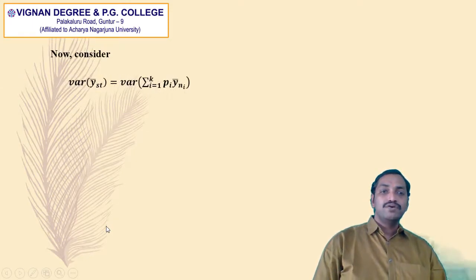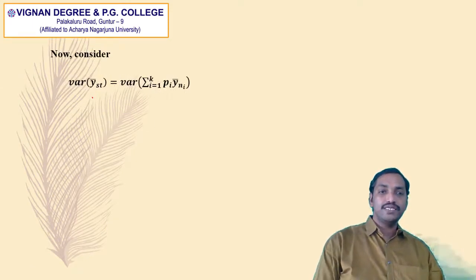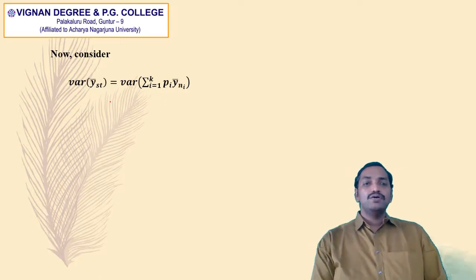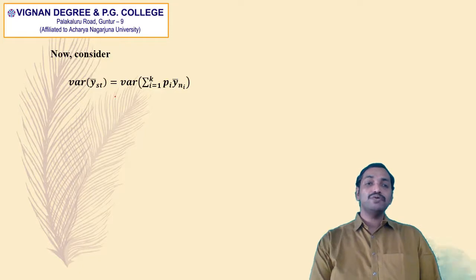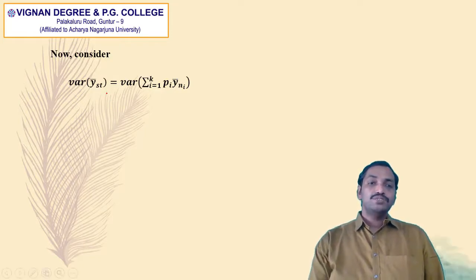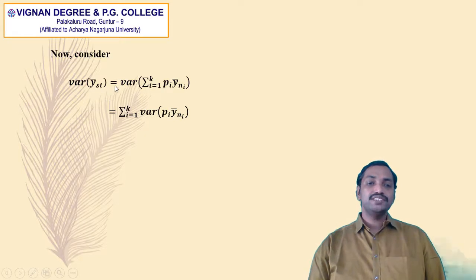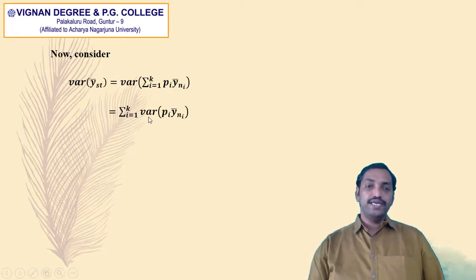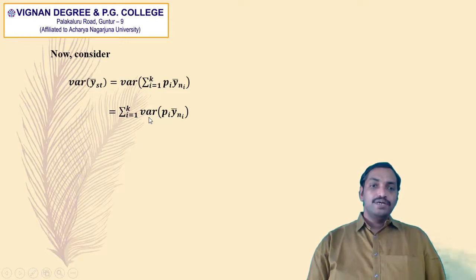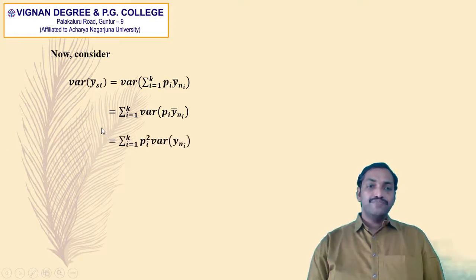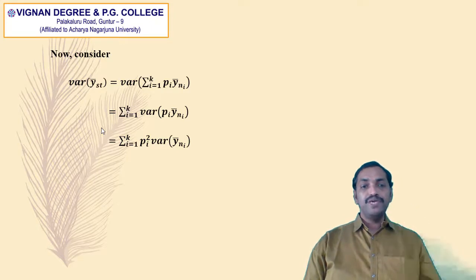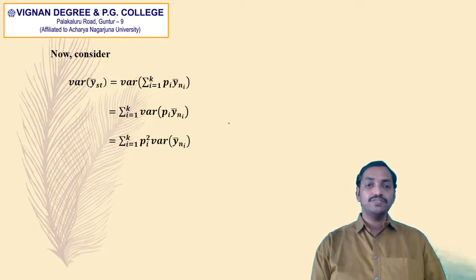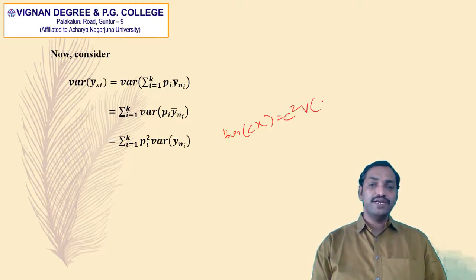Now consider the variance of y bar st. The variance of y bar st can also be written as the summation i equal to 1 to k of Pi into Yi bar. We saw this in the notations and terminology part in the last video. That is equal to the summation i equal to 1 to k of variance of Pi into Yi bar, which is equal to the summation of Pi square into variance of Yi bar, because variance of Cx can be written as C square into variance of x.